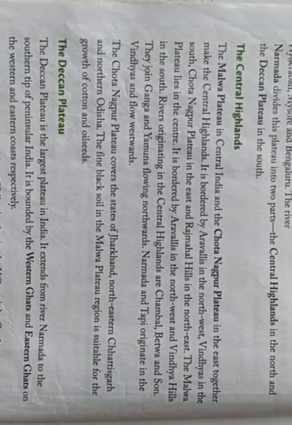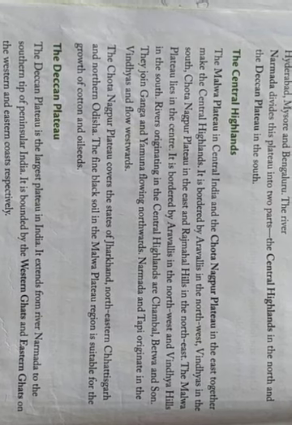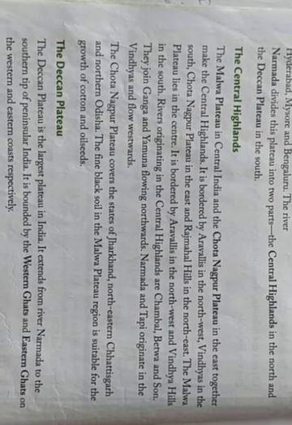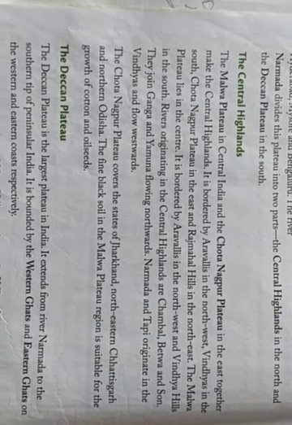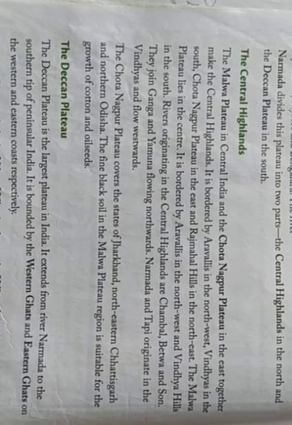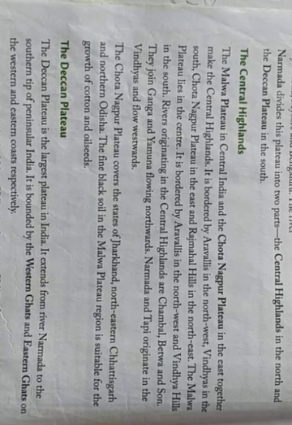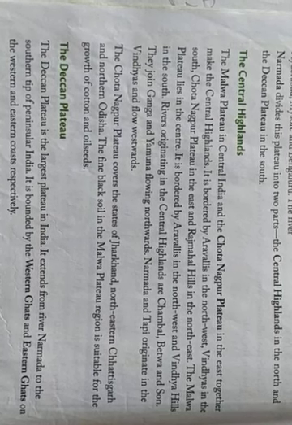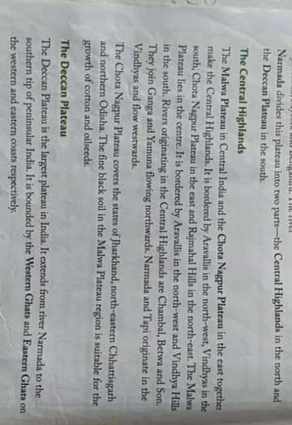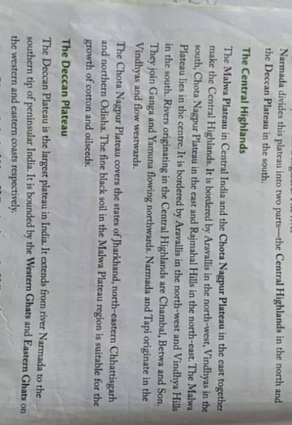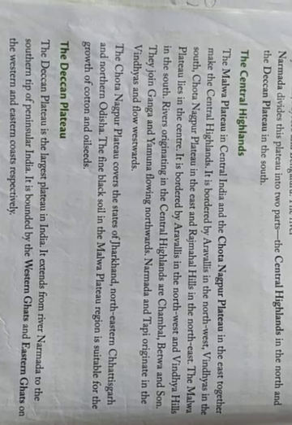Narmada and Tapi originate in the Vindhyas and flow westwards. The Chota Nagpur Plateau covers the states of Jharkhand, northeastern Chhattisgarh and northern Odisha. The fine black soil in the Malwa Plateau region is suitable for the growth of cotton and oil seeds.